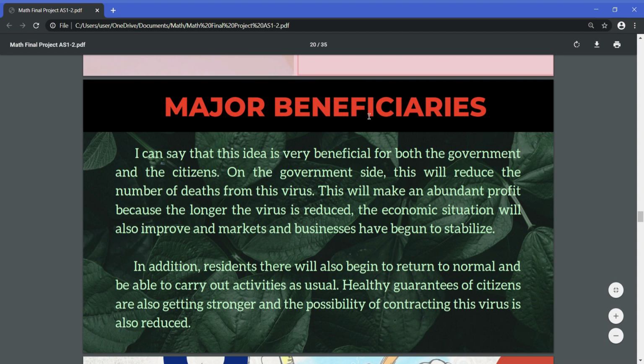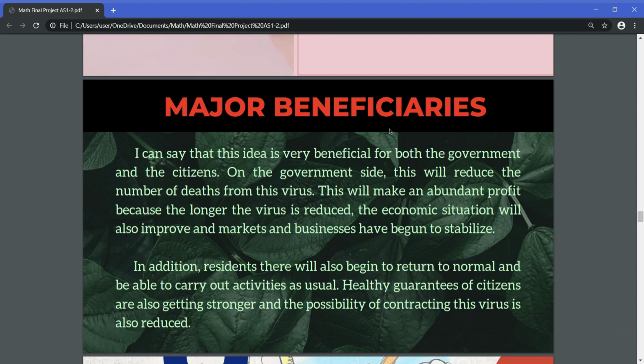So who are the major beneficiaries of this idea? I can say that this idea is very beneficial for both the government and the citizens. On the government side, this will reduce the number of deaths from this virus. This will bring abundant profit, because the more the virus is reduced, the economic situation will also improve, and markets and businesses will begin to stabilize. In addition, residents will also begin to return to normal and be able to carry out activities as usual. Health guarantees for citizens are also getting stronger and the possibility of contracting this virus is also reduced.